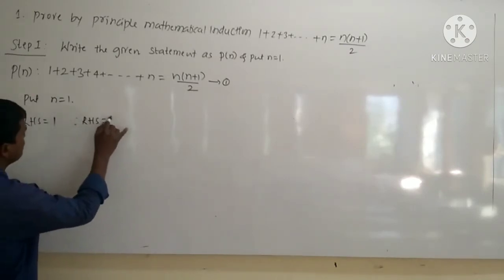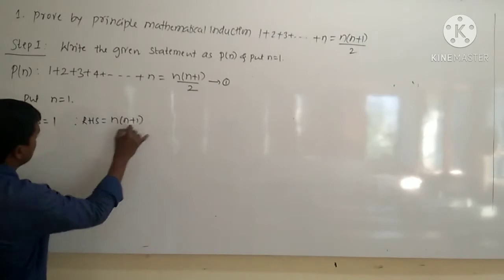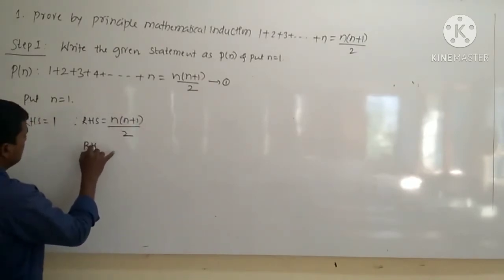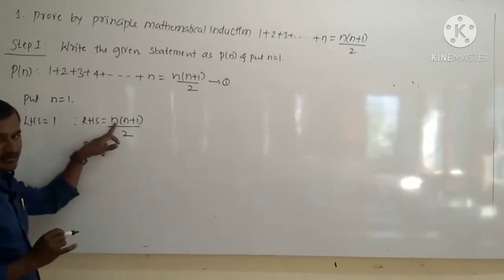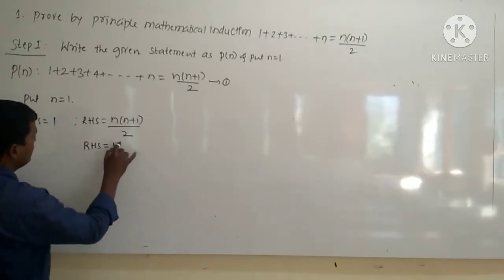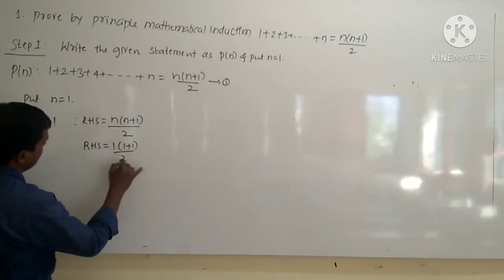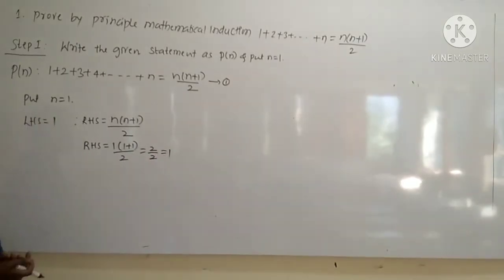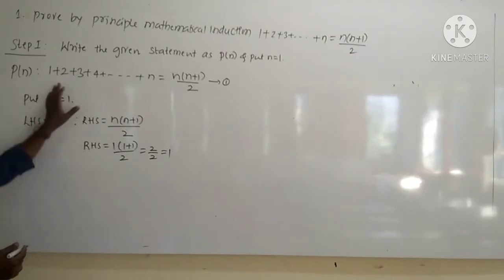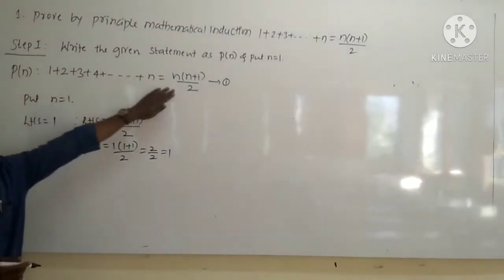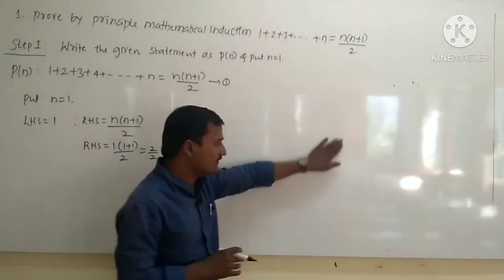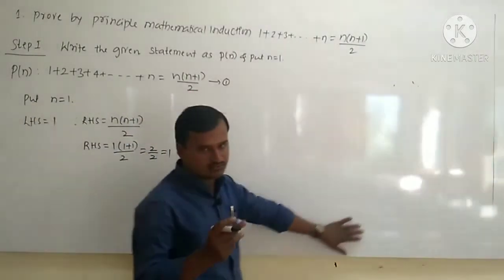RHS is n into n plus 1 upon 2. Replacing n by 1, we get 1 into 1 plus 1 divided by 2, which is 2 by 2, so we get 1. It means that for n equal to 1, LHS equals RHS. So it is true for n equal to 1.